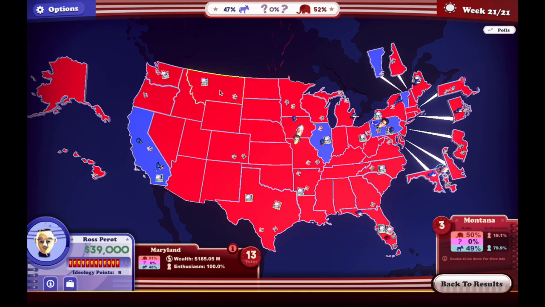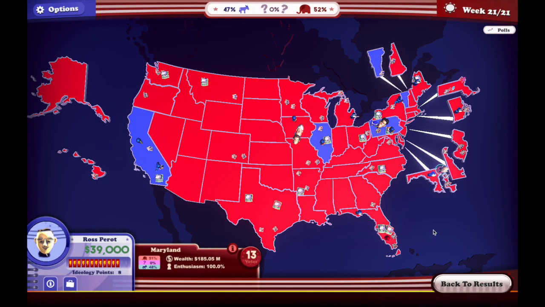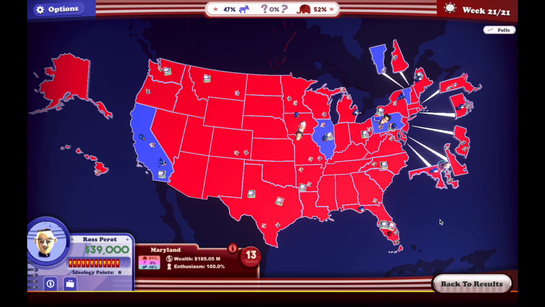But yeah, there's a bunch of states here. We easily got Wyoming. Montana was pretty close. That's a state Bill Clinton won in 1992. But yeah, you guys can look at the exact percentages here if you want on these issues and whatnot. But yeah, this was definitely interesting. So definitely let me know your guys' thoughts about this.